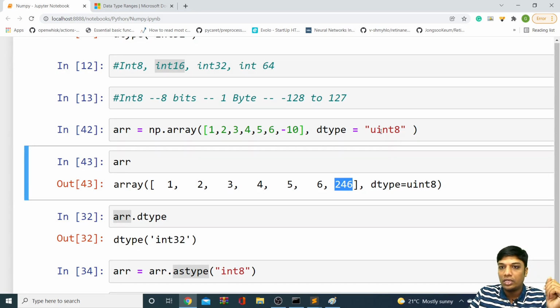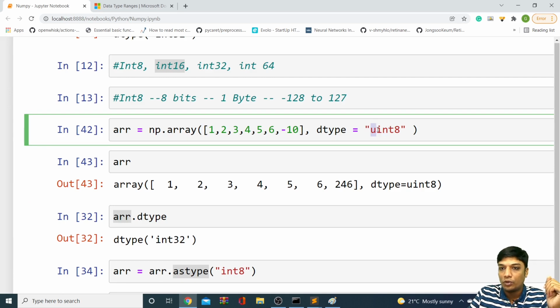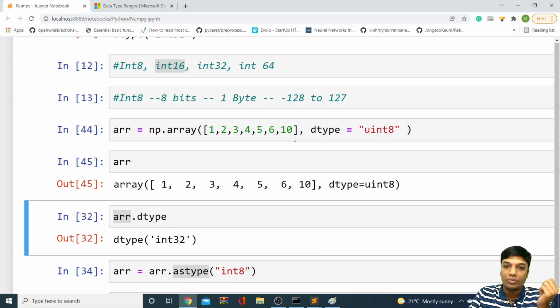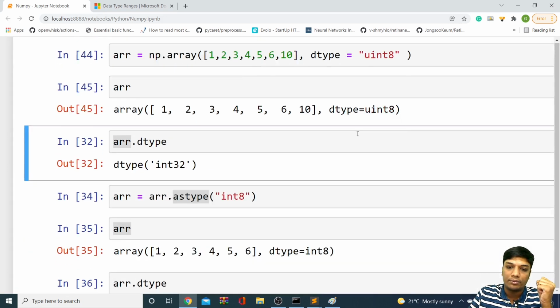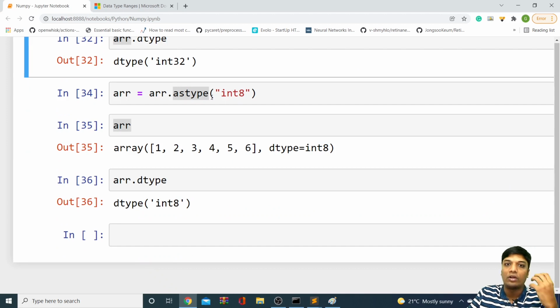So in this way, in uint 8, the u stands for unsigned, meaning only positive values. In that way you can use your unsigned integer also. Depending upon your requirement, you can choose your data type when you are creating an array, and you can also convert your data type according to your requirement.